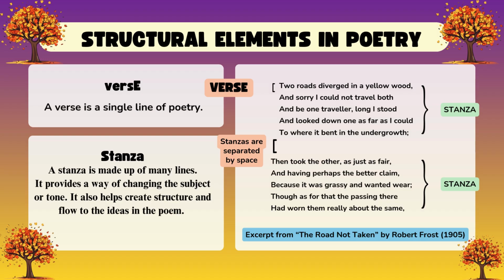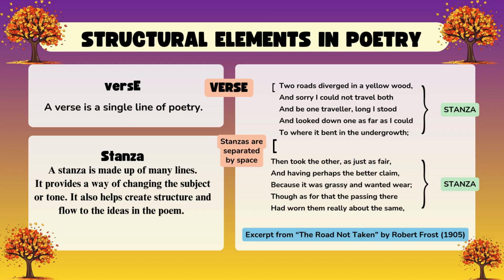So here is one example, The Road Not Taken by Robert Frost, 1905. Two roads diverged in a yellow wood, and sorry I could not travel both and be one traveler, long I stood, and looked down one as far as I could, to where it bent in the undergrowth.